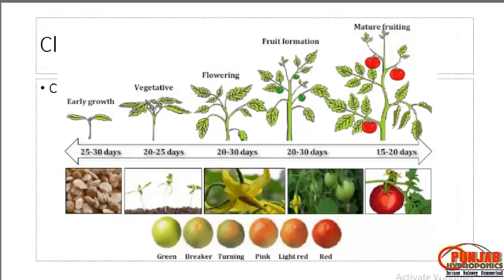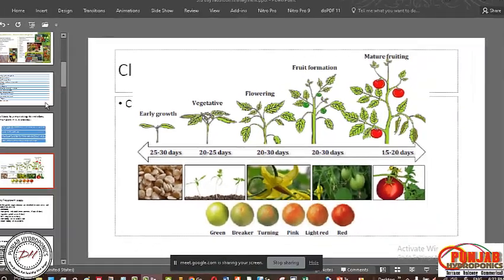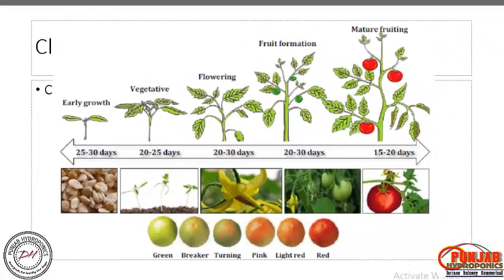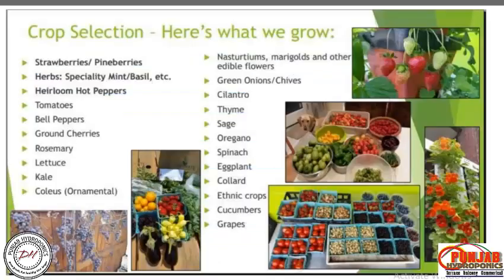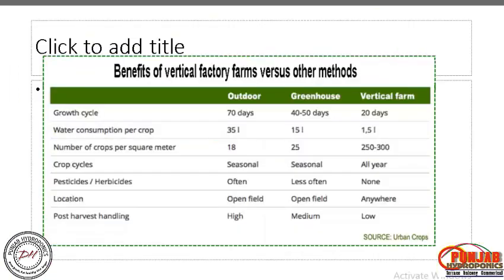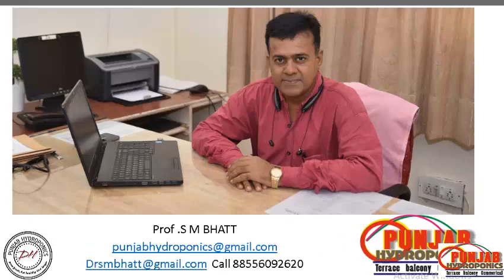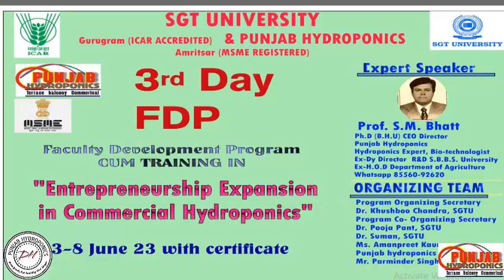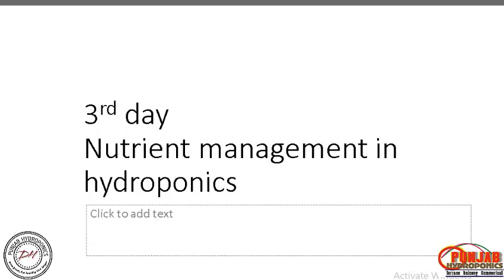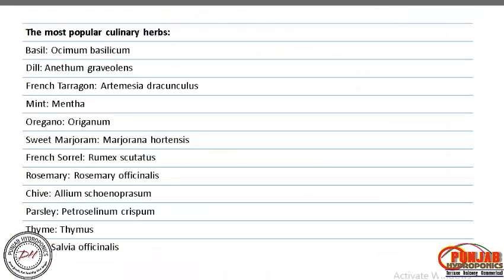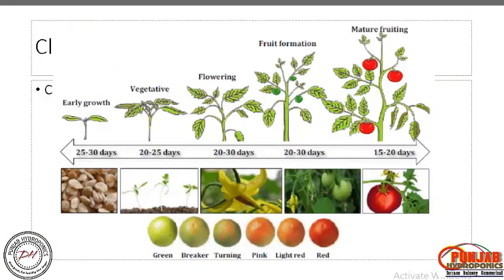So if we are dividing the crops, for example tomato we are taking here, you can divide it into 4 parts because nutrition is very important. So we should understand exactly what the stages are. According to the stages there is a requirement of nutrients, right guys? Nutrients we will understand later on, what the classification is, what is macro and micro, but before that, in what quantity and what should be the combination of nutrients.